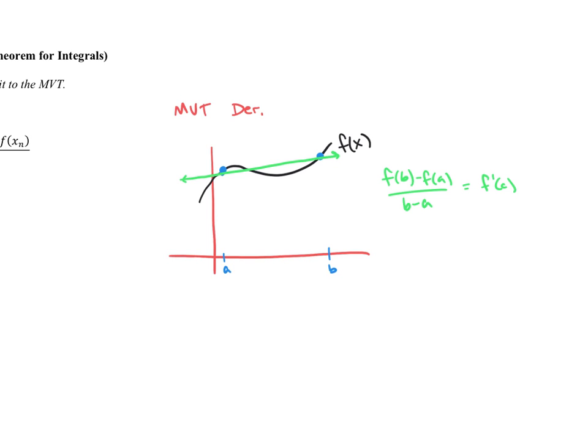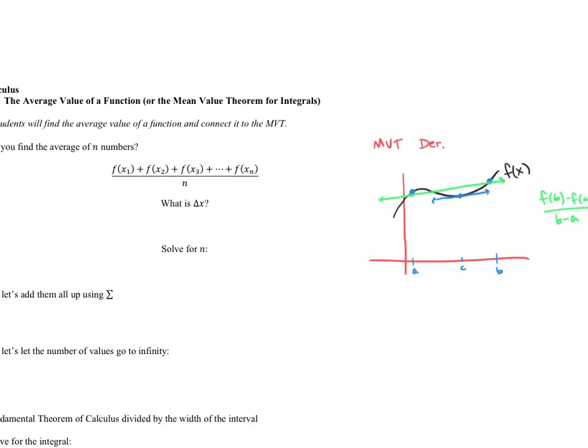So there's an instantaneous rate of change that would equal the average rate of change at some point on the interval. Let's say that maybe c is here, so that tangent line has the same slope as the secant line at least once on that particular interval. It looks like there might be another one. But anyway, that's the mean value theorem for derivatives. And what we're going to look at now is the mean value theorem for integrals, which is known as the average value of a function.